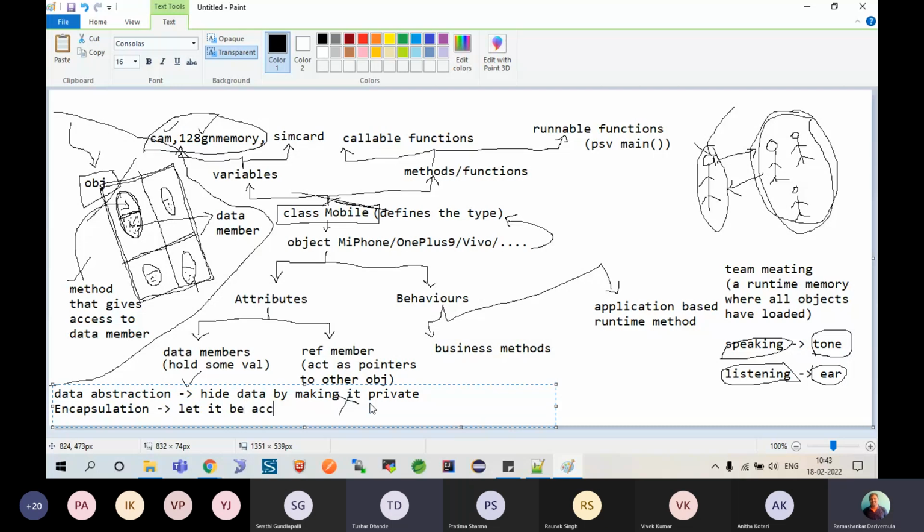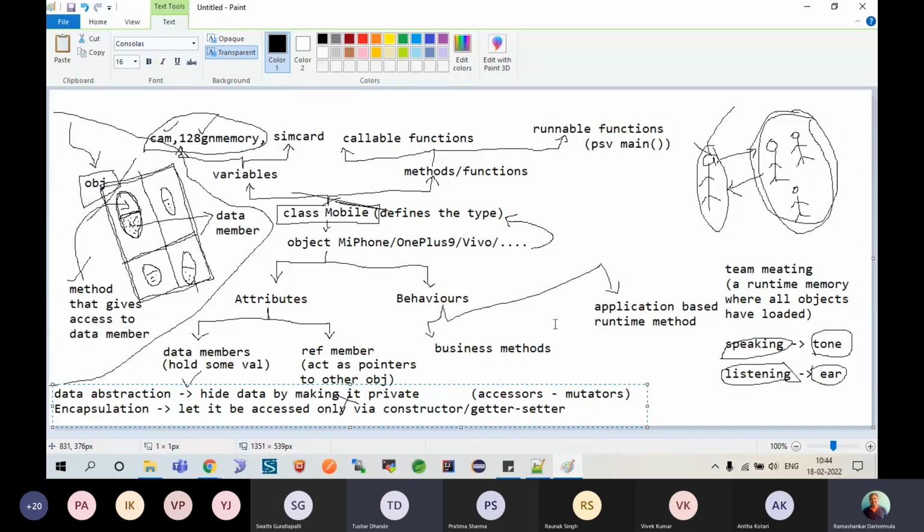Let it be accessed only via constructor or getters and setters. We technically call them mutators and accessors. So these have a technical name: accessors, mutators. Note this down.